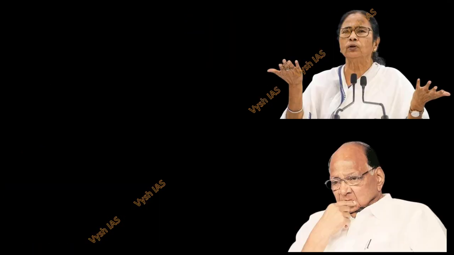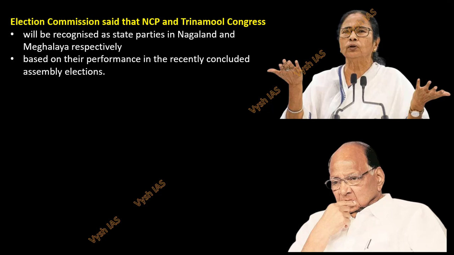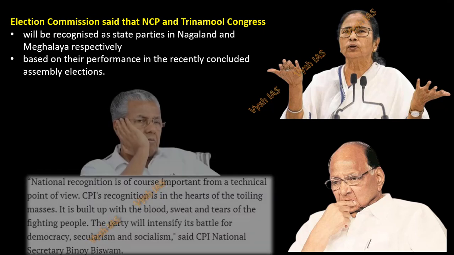Okay, so the other parties, now what happened? They have lost their national party status, right? It's not that they lost national party status entirely, but they are still state parties, like NCP, and Trinamool Congress is a state party in Nagaland and Meghalaya. Okay, because of their performance in the state elections. Okay, so that's a different criterion.